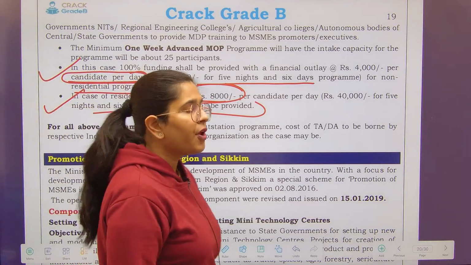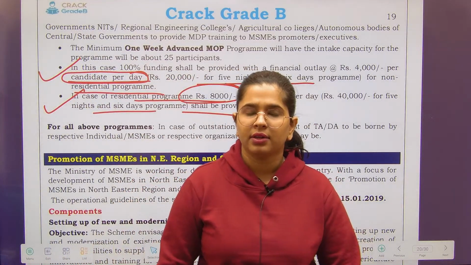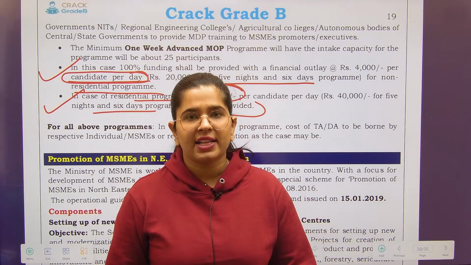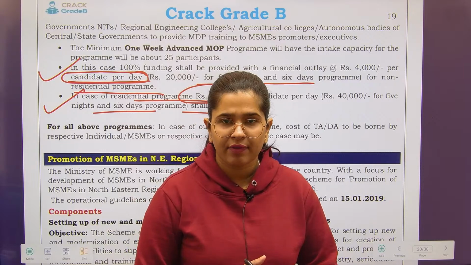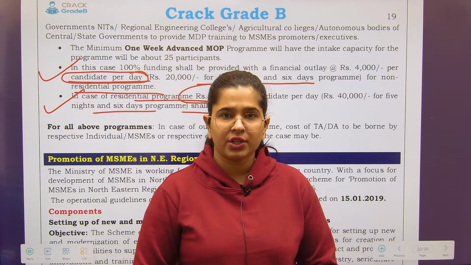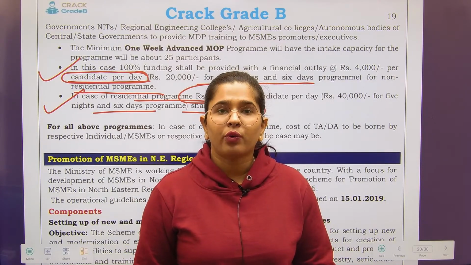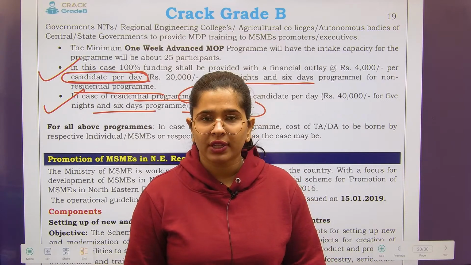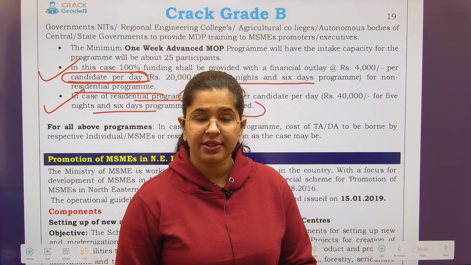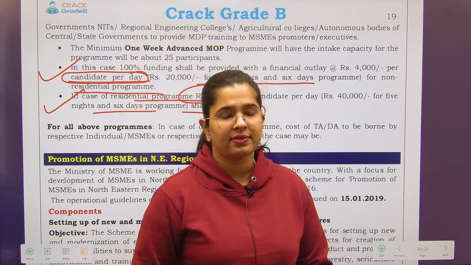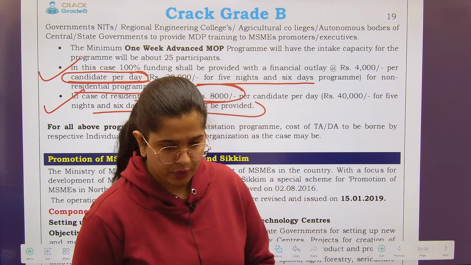Residential program means you have to provide the residence as well. That means you have to ask the person to stay with you, and obviously you have to arrange rooms for that. So obviously your cost is going to increase. Hence there is a difference between the residential and the non-residential programs.